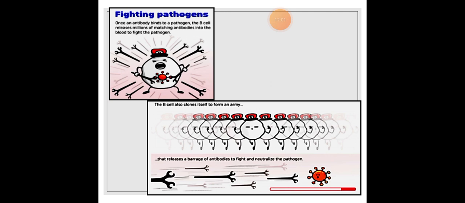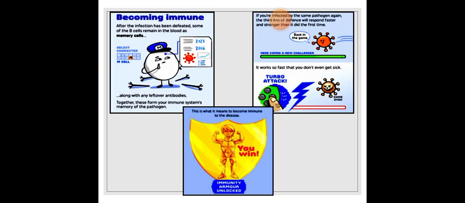Fighting pathogens. Once an antibody binds to a pathogen, the B cell releases millions of matching antibodies into the blood to fight the pathogen. The B cell also clones itself to form an army that releases a barrage of antibodies to fight and neutralize the pathogen. Becoming immune. After the infection has been defeated, some of the B cells remain in the blood as memory cells. If you are infected by the same pathogen again, the third line of defense will respond faster and stronger than it did the first time. It works so fast that you don't even get sick. This is what it means to become immune to the disease.